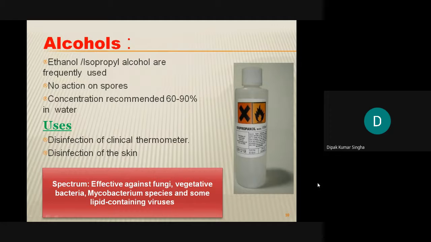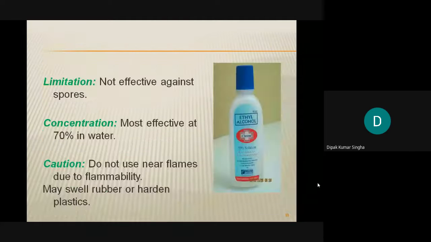What is the spectrum of activity? It is effective not only against bacteria but also fungi, vegetative bacteria, Mycobacterium species and some lipid-containing viruses. So ethyl alcohol is effectively used against bacteria, viruses, the vegetative form of bacteria, and even fungus. That makes it a very good sterilizing agent. Any question?